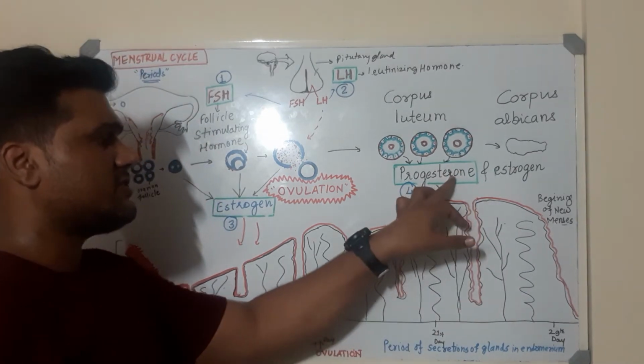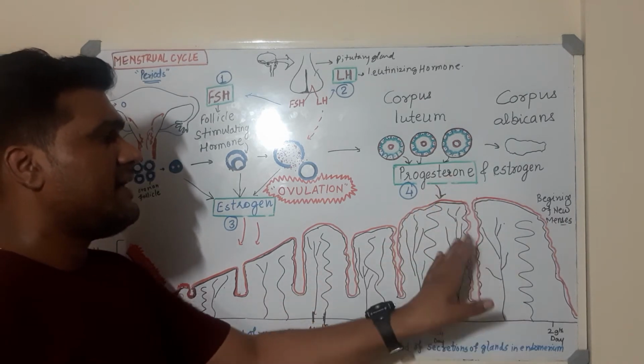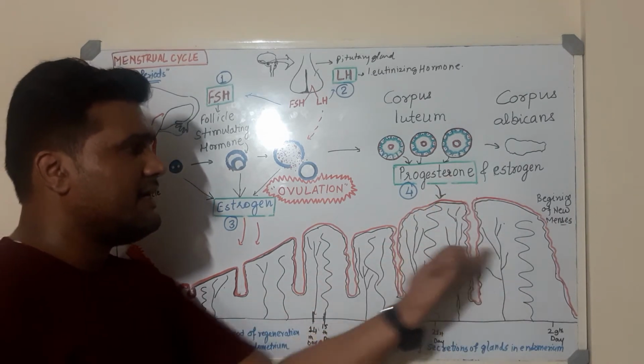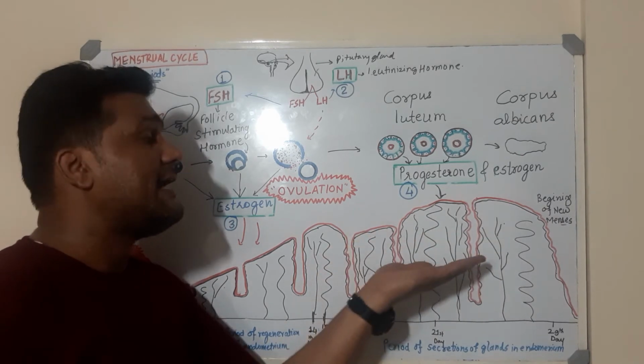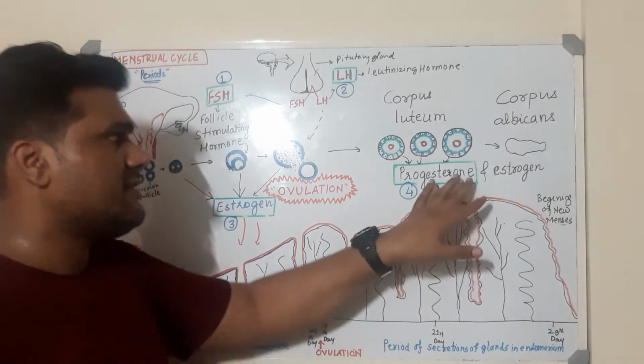So the function of the progesterone is to enhance the secretion of the endometrium, matlab the internal portion of this uterus, so that the uterus is ready to implant the embryo. Okay, so this is the function of the progesterone.